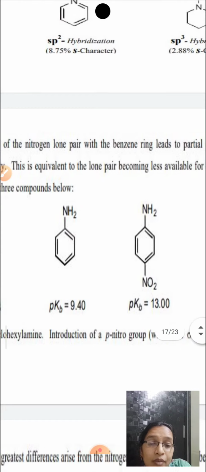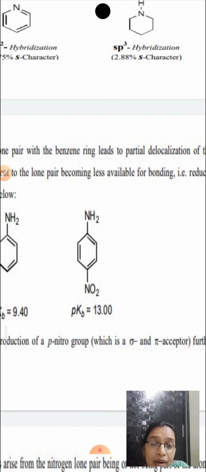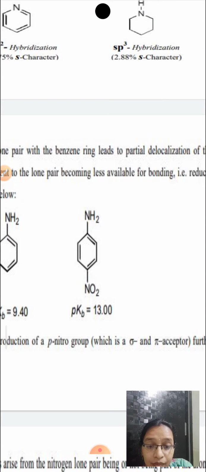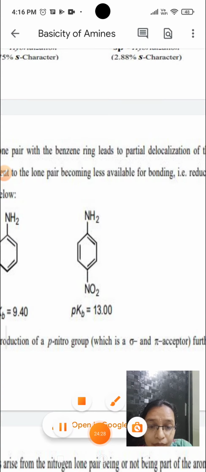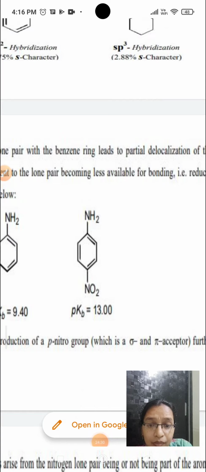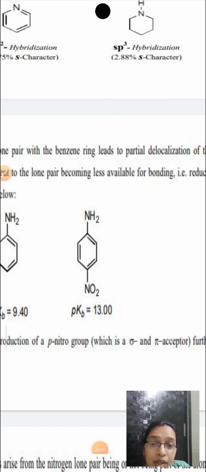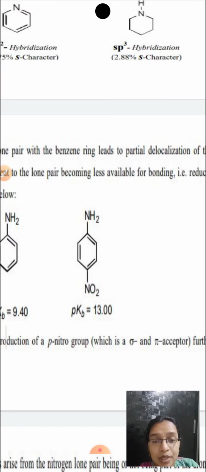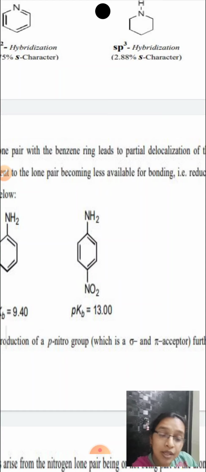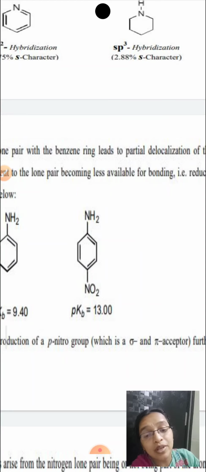And in the case of paranitroaniline, what is happening? An electron withdrawing group is present here. That is, the nitro group is present at the para position, which is an electron withdrawing group. The main quality of an electron withdrawing group is that it withdraws the electron density on the nitrogen.